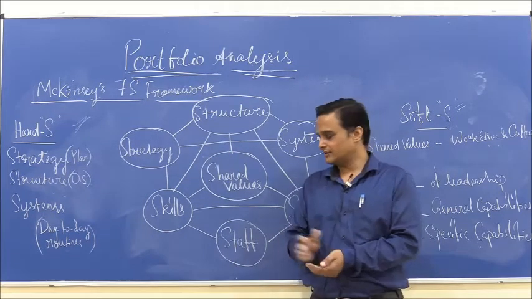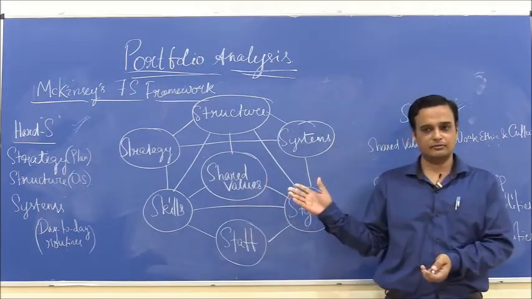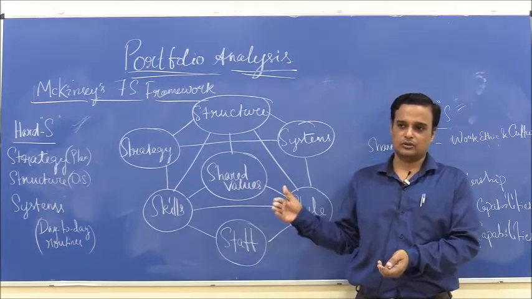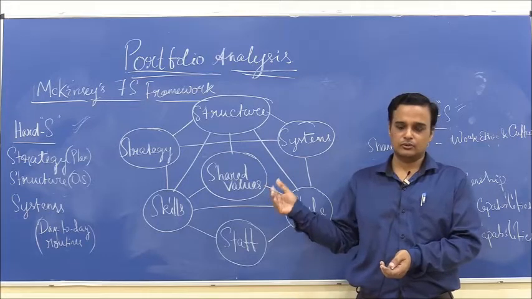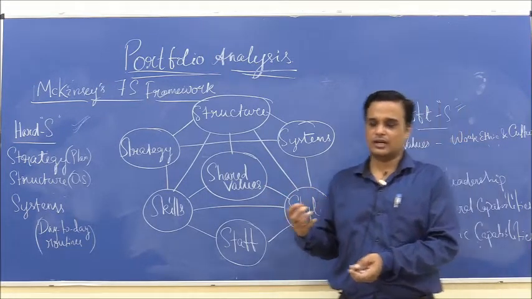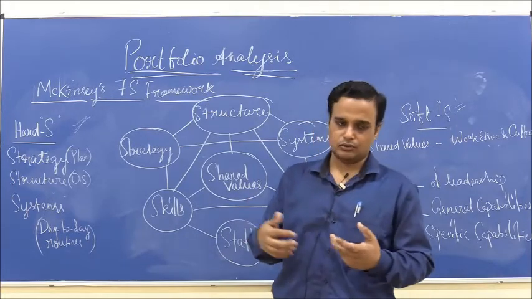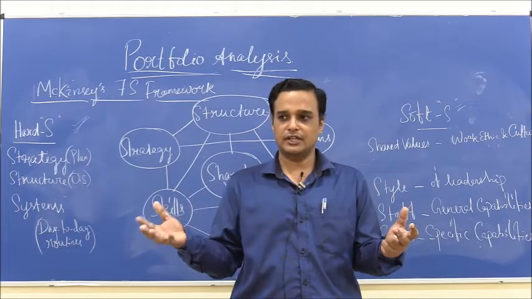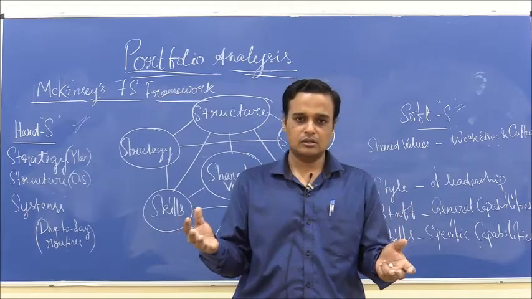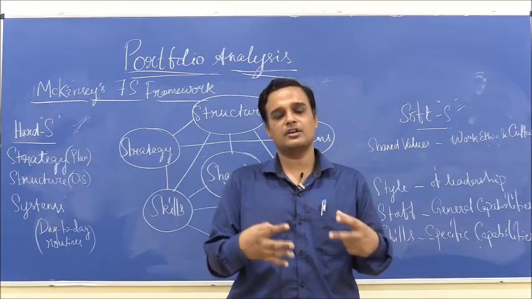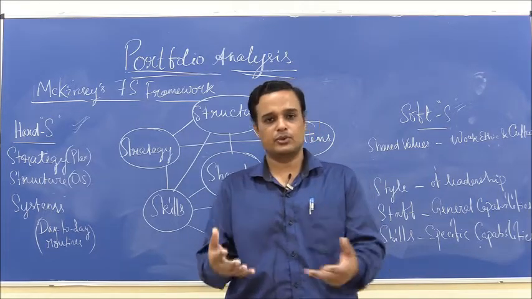But in the McKinsey 7S framework, we do not consider the market factors or competitive factors. We only try to introspect. The company only tries to have a look within to find out whether there is going to be a fit with the incoming strategy, or is there a huge mismatch? Can things be changed in time before it is too late?